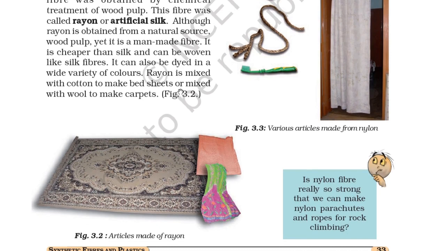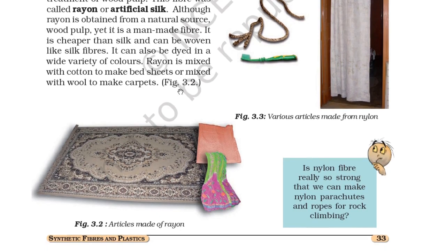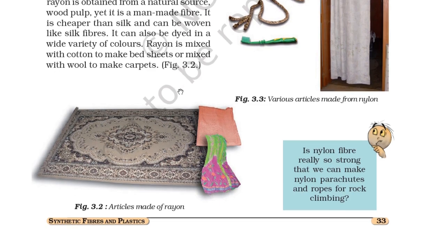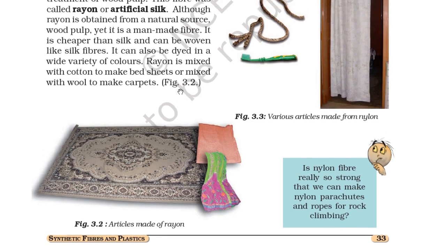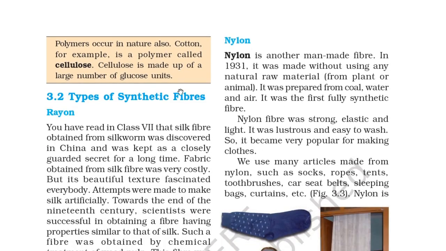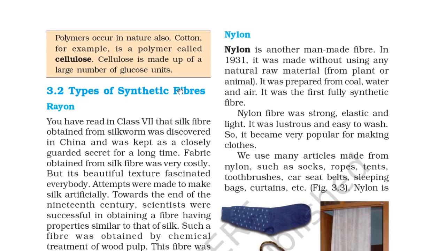Rayon is mixed with cotton to make bed sheets or mixed with wool to make carpets. So you can see articles made of rayon, which is the artificial silk. Nylon is another man-made fiber. In 1931, it was made without using any natural raw material from plant or animal. It was prepared from coal, water and air.